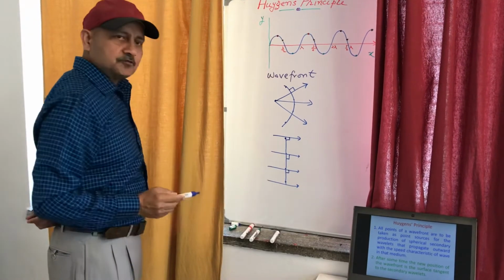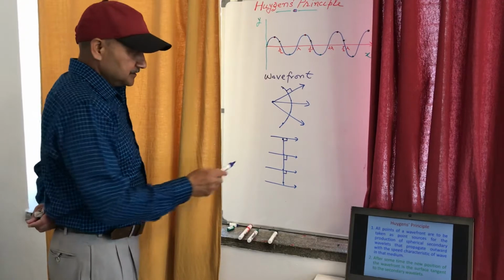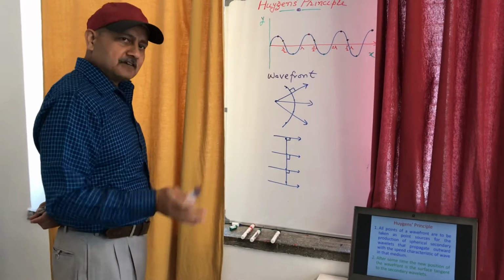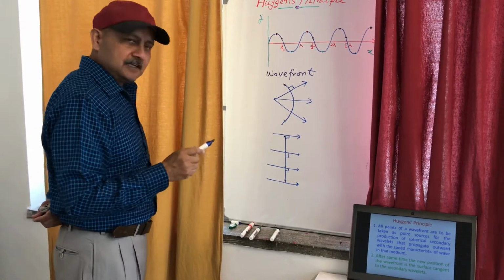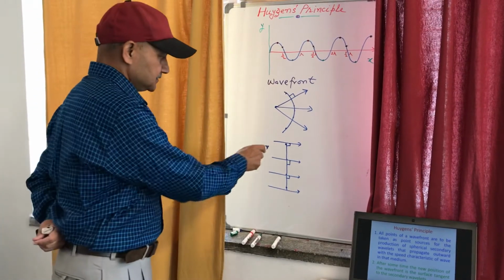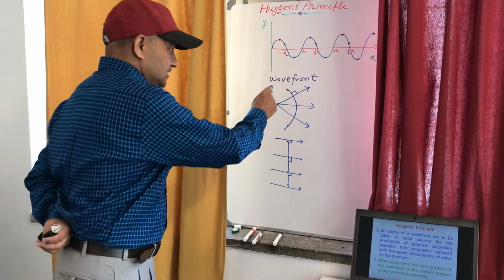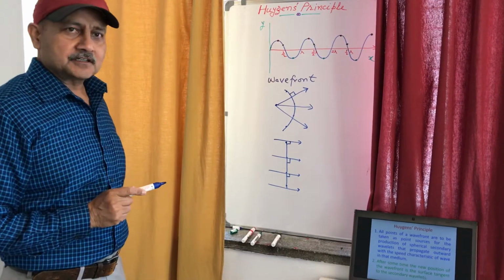So we may also conclude from here that when the wavefront is plane, the rays are parallel, and vice versa. When the rays are parallel, the shape of the wavefront will be plane. So this is the knowledge of wavefront.